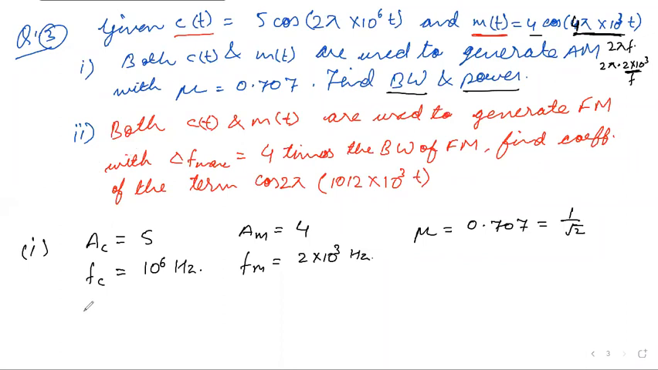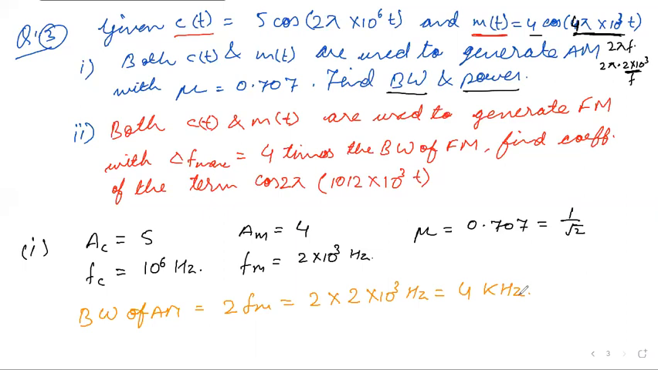So what we have to find out is the bandwidth. We already know that the bandwidth is 2 FM. So with FM as 2 into 10 to the power 3, it is 4 into 10 to the power 3 hertz. So it's 4 kilohertz.